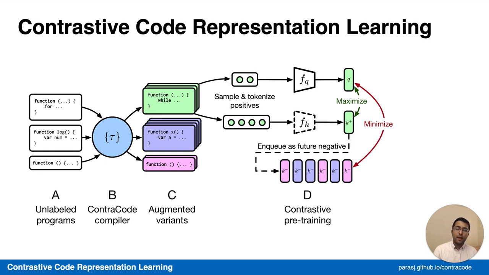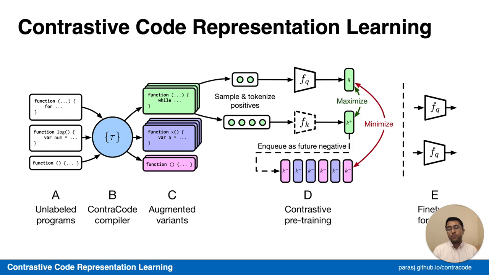This simple mechanism, which is strictly unsupervised and requires no labels, learns high-quality representations of programs that maintain the property where we want functionally equivalent programs to cluster together in representation space and have similar representations.